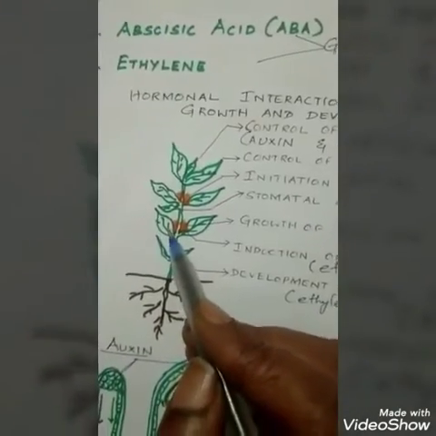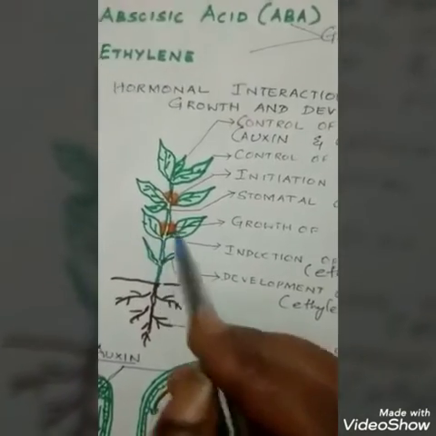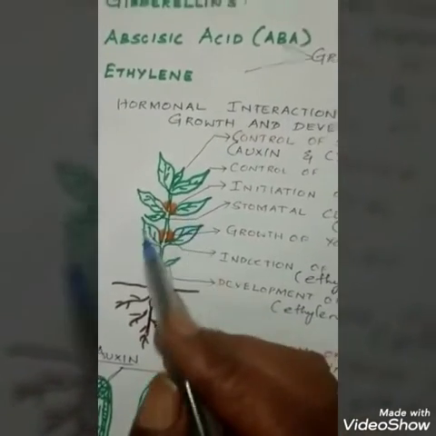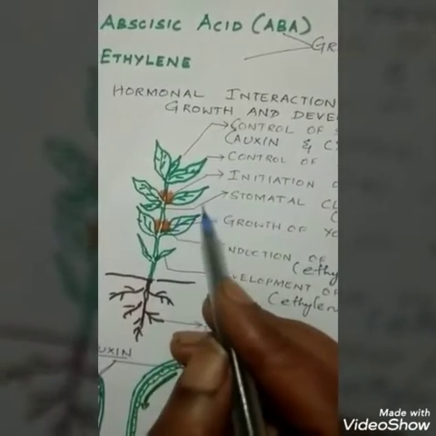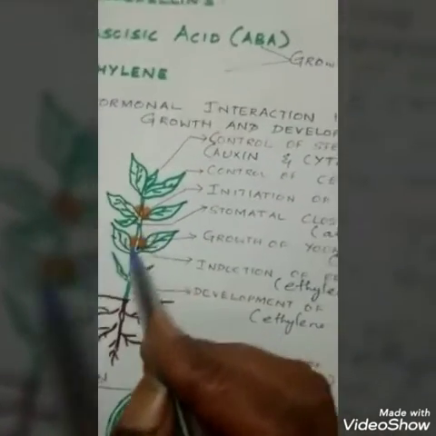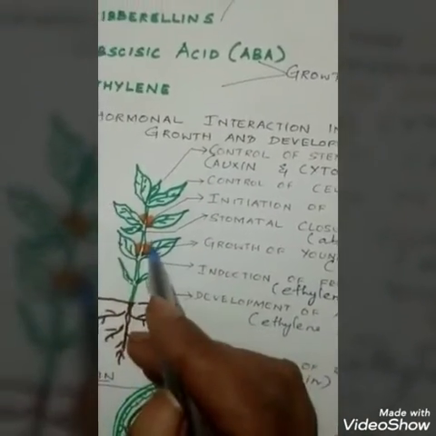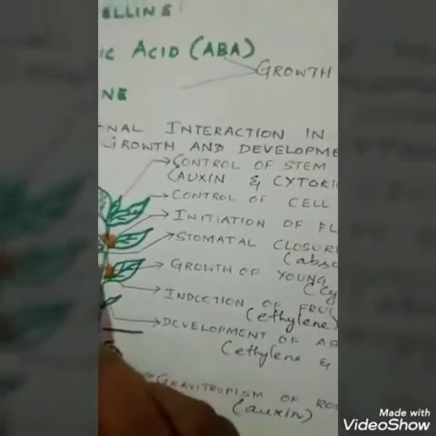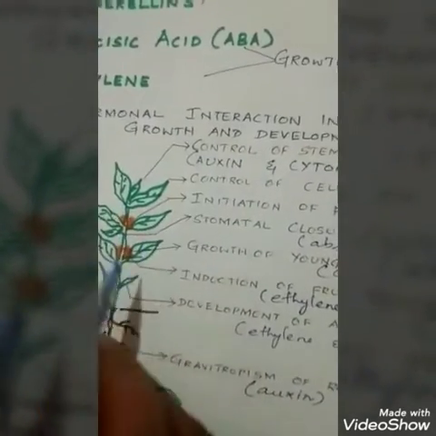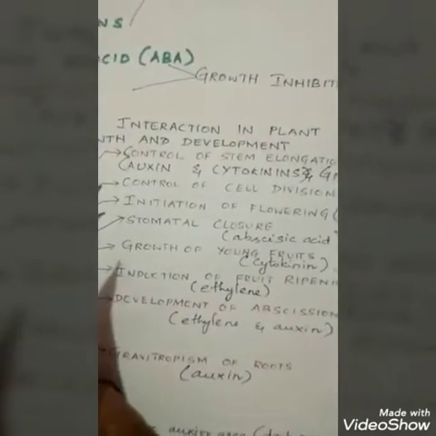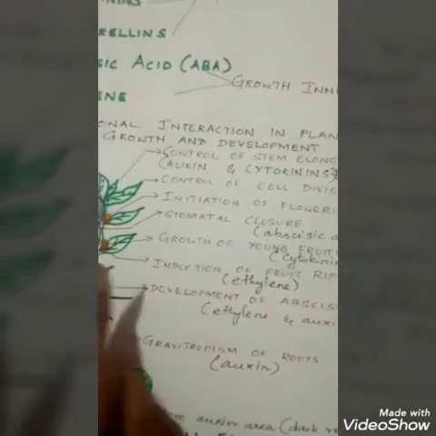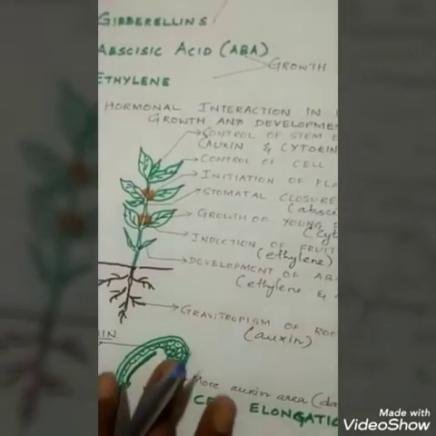Gibberellin promotes the production of male flowers in monoecious plants, in cucurbita or papaya. This male flower production is induced by gibberellin. Gibberellins break dormancy of potato tubers. Gibberellins are more efficient than auxins in inducing the formation of seedless fruit, known as parthenocarpic fruits. Then abscisic acid.